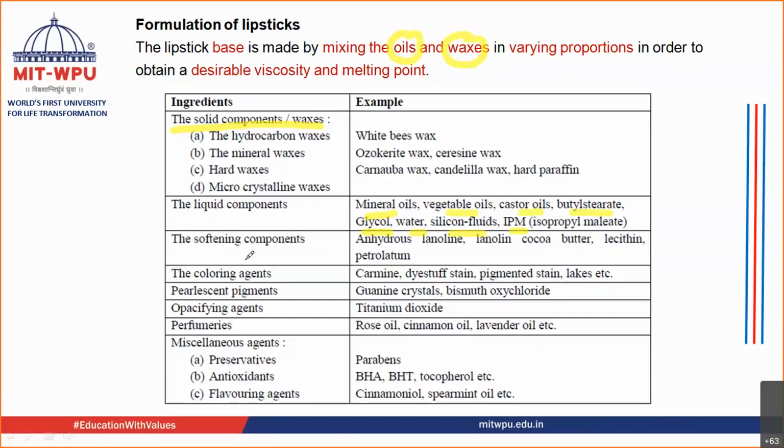The next thing that you require is the softening component. We said that when you press the lipstick onto the lips, with a mild amount of pressure the color should spread onto the lips. That is acquired from the softening component. It consists of anhydrous lanolin, cocoa butter, lecithin, and petrolatum. These are the softening components which help in the spreading of the color, or the base, onto your lips.